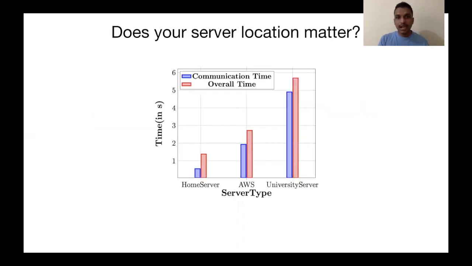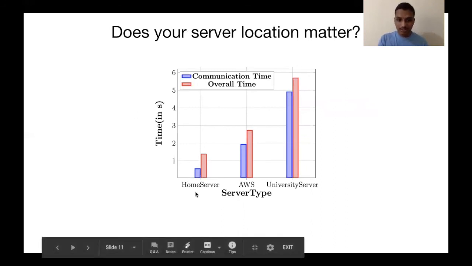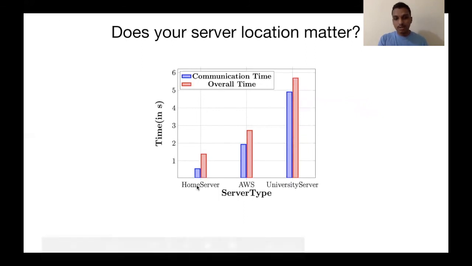And then the final one is, does the location of your server matter? This is an interesting study which we did. As you can see, in the case of a home network, the time required is less. In the home network, home server situation, the server and the mobile device are in the same network. And AWS, as you know, has a lot of regions, so the time taken will be similar irrespective of where you are in the world.